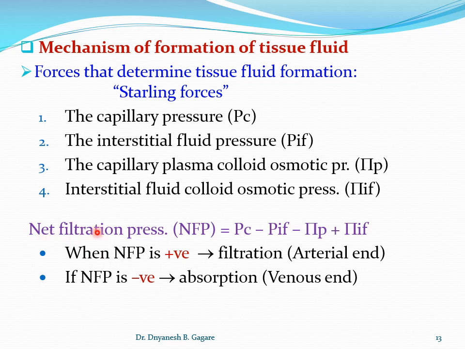Now there is a net filtration, because diffusion is in both directions, but net filtration, that is one-sided filtration, is equal to the net filtration pressure across the capillary membrane. It is equal to the capillary pressure minus the interstitial fluid pressure, minus the capillary plasma colloid osmotic pressure, plus the interstitial fluid colloid osmotic pressure.